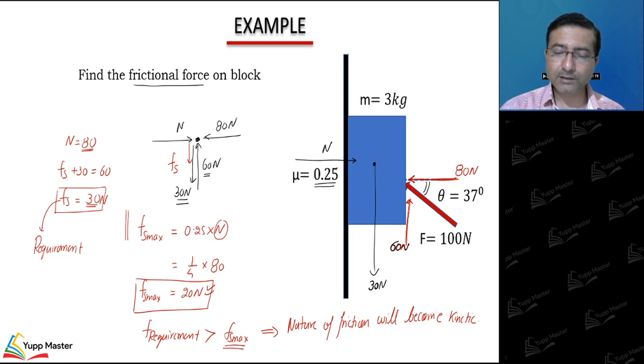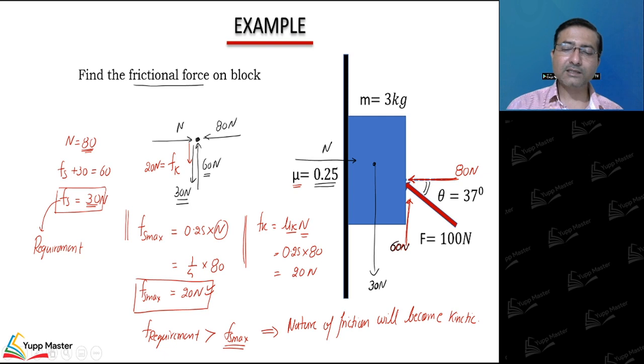So if nature becomes kinetic, then instead of Fs, now Fk will act, and the value of Fk is equal to mu k into N. Only mu is given, so I'll assume that mu k is same as mu s, same as 0.25. So 0.25 into N, and we have 80, then we are getting this value as 20 Newton. So downward force, this is also known now, 20 Newton. So upward is 60, downward is 30 plus 20.